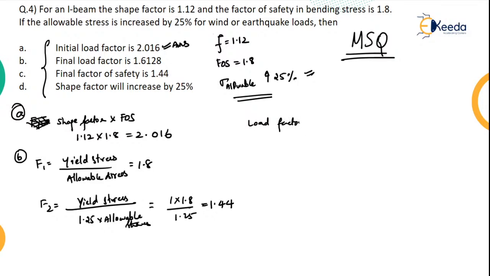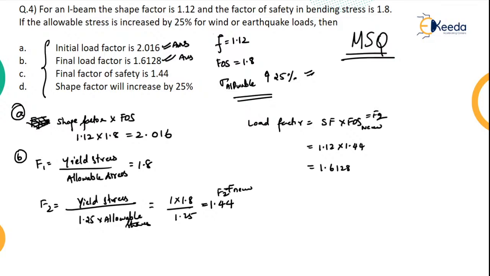Your load factor is nothing but your shape factor again into the new factor of safety F2. So shape factor is 1.12 into 1.44. How much is this coming up to? 1.6128. So final load factor is 1.6128. This is also correct.